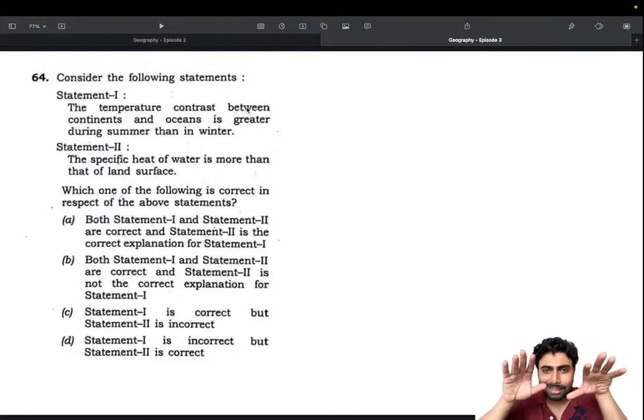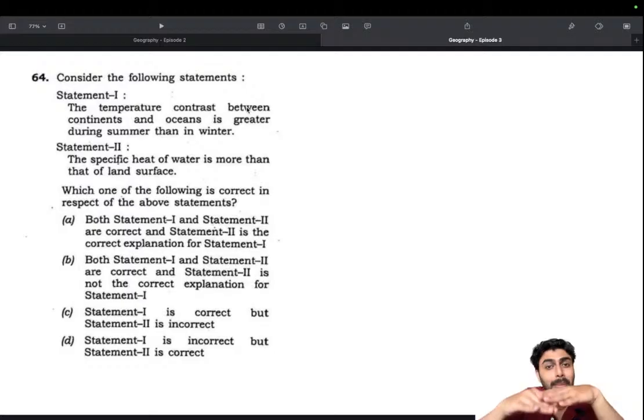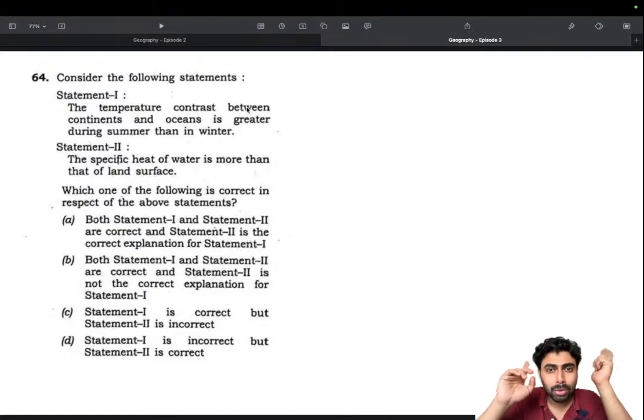It's not like in winter the warmth is less. Obviously it will be some 20 degrees, but in summer it could go to 30 degrees, imagine. But the water will be more or less remaining the same, meaning that the contrast between them will be more in winter. This is a logic that you could use based on the concept of specific heat. But it is slightly tricky because you might get confused. Some people might know the isothermal distribution and try to recall that map, and that might actually be a difficult process for many. But this is one logic I use.